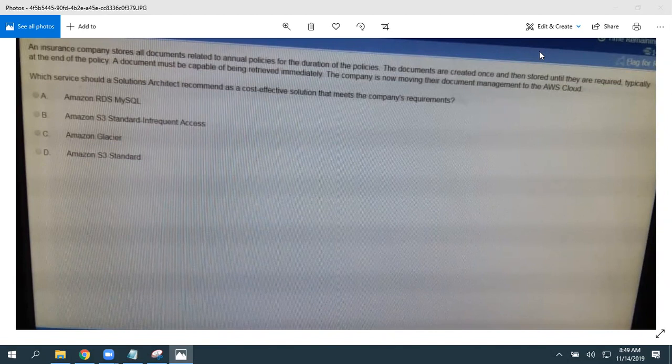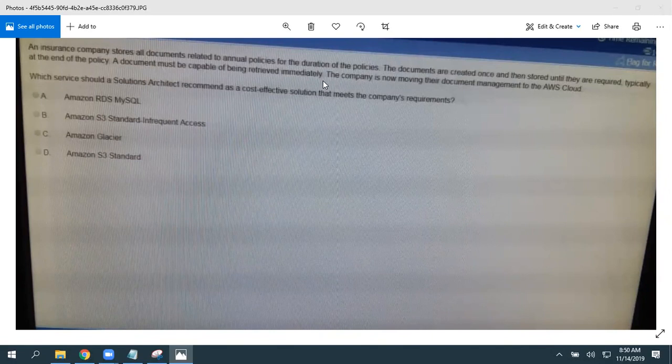If you don't have this option, which one are you going to choose? Let's assume this is not available: the document must be capable of being retrieved immediately. Instead of that, he mentioned the retrieval duration. If we have a 30 minutes retrieval duration, which one are you going to choose? Glacier. So we have a couple of hours to retrieve the data. Glacier Deep Archive.